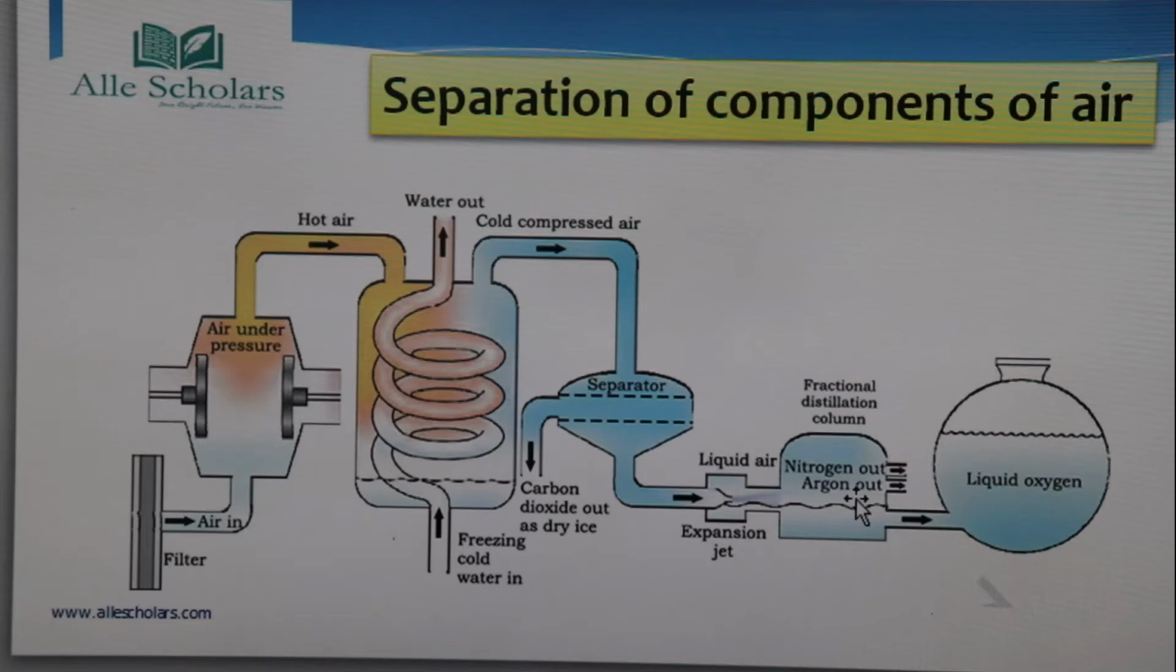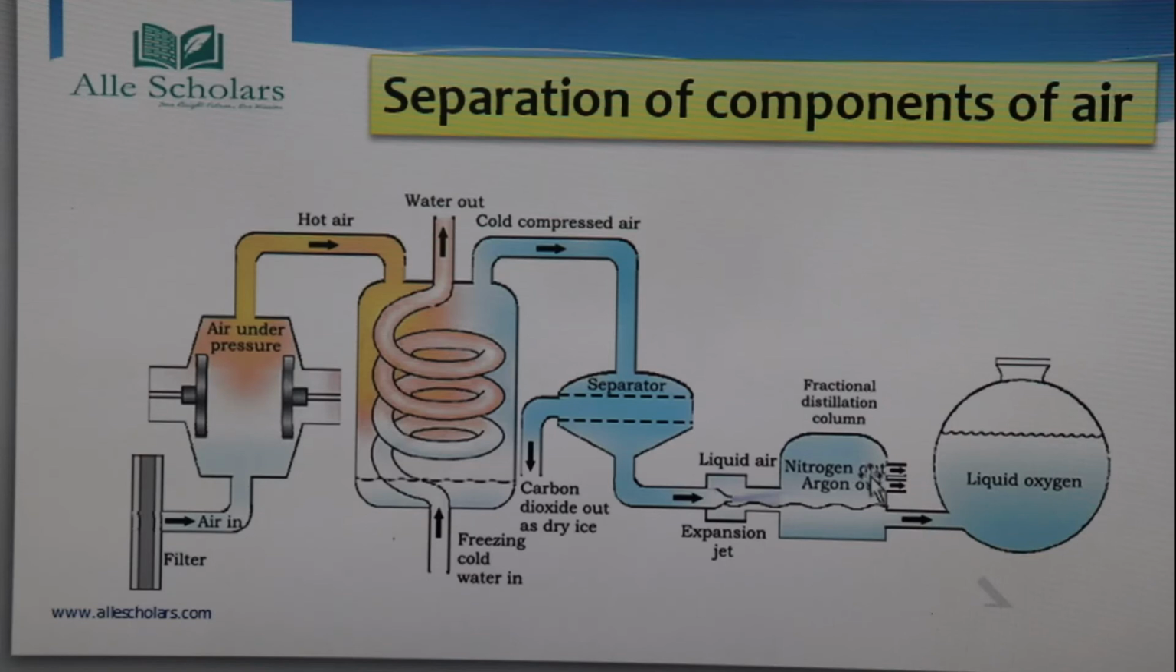We all know, as I have already told you, that the boiling point of nitrogen is the least, that is -196. Okay, so nitrogen के boiling point -196 degree centigrade है, so it is going to boil first, since it is having the lowest boiling point. Okay, so nitrogen is going to boil first and it can be collected from here. You can see this arrow, it is going to be collected here.